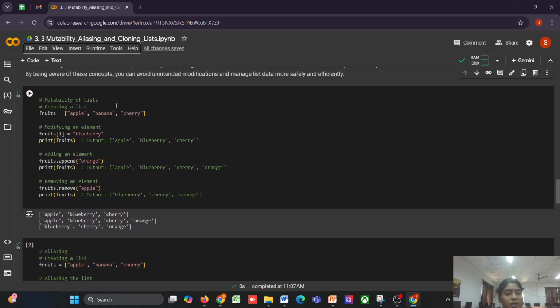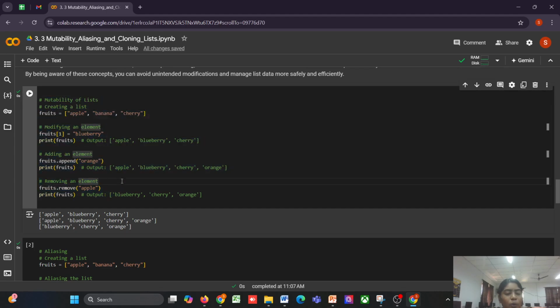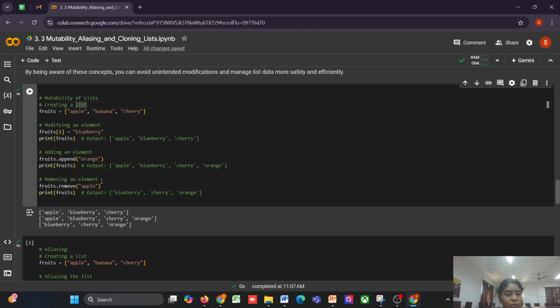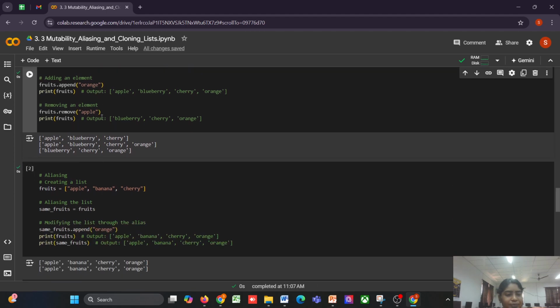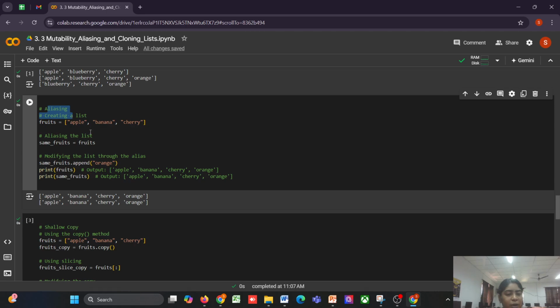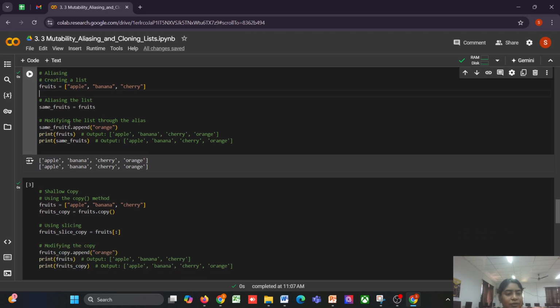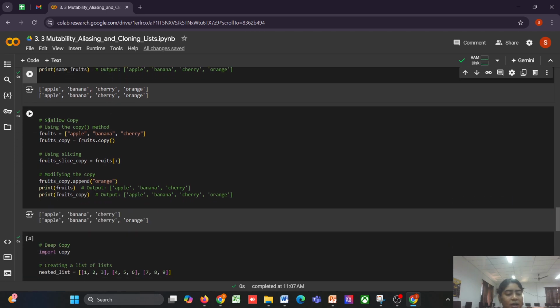Now these are the various examples and coding for the topics that we saw today. First one is mutability of list. Here we created a list, then did a modification, then added an element, then removed an element from the list. Next we created an alias by using the list. Then we modified the list through the alias. Then we have two types, which are shallow copy and deep copy.